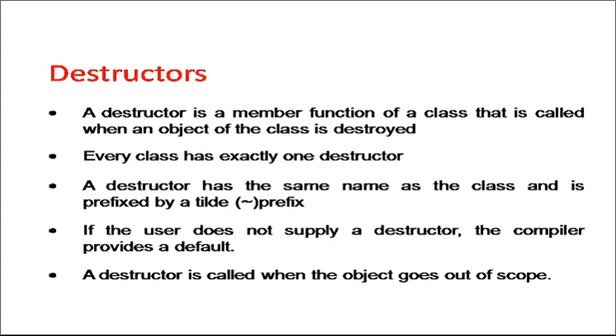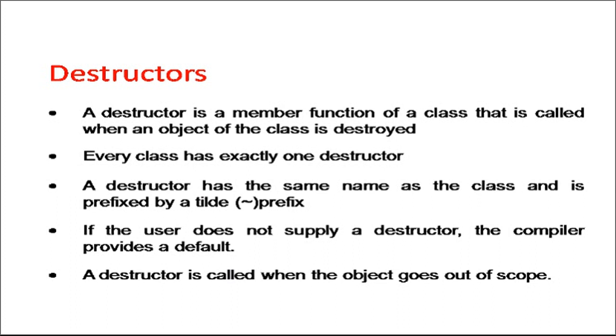Now we can have multiple constructors in a class, but we can have exactly one destructor in a class. That means destructors cannot be overloaded, right? And a destructor has one special symbol, a tilde symbol before its name, right? If the user does not supply a destructor, the compiler provides its own default destructor, right? So the destructor is called when the object goes out of scope.